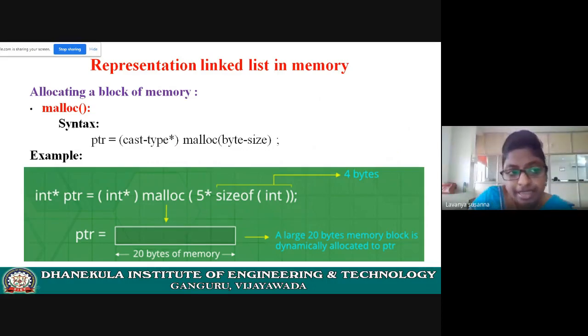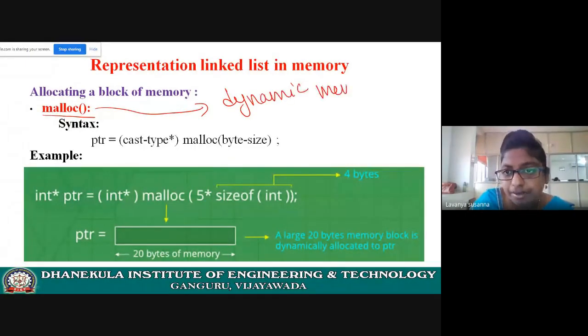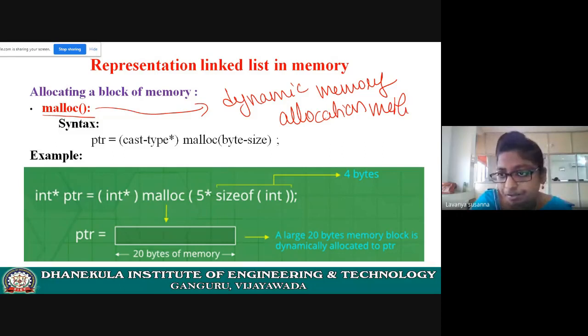Here malloc is a dynamic memory allocation method in C language, which is used to allocate memory during execution time so that memory will not be wasted. How much memory you need, that much memory only will be allocated.